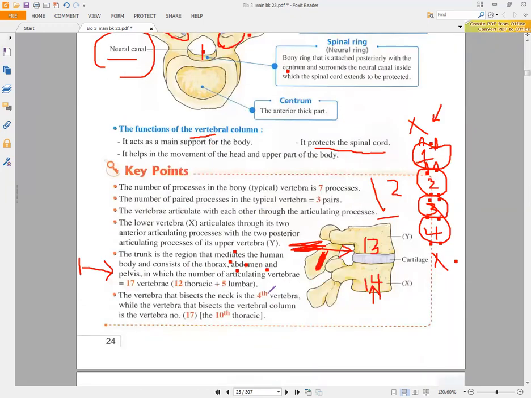Also, if I ask you about the vertebra that bisects the vertebral column, you have 33 vertebrae over 2, so we will have 16 and a half. So nearly 17. So vertebra number 17 mediates the vertebral column.